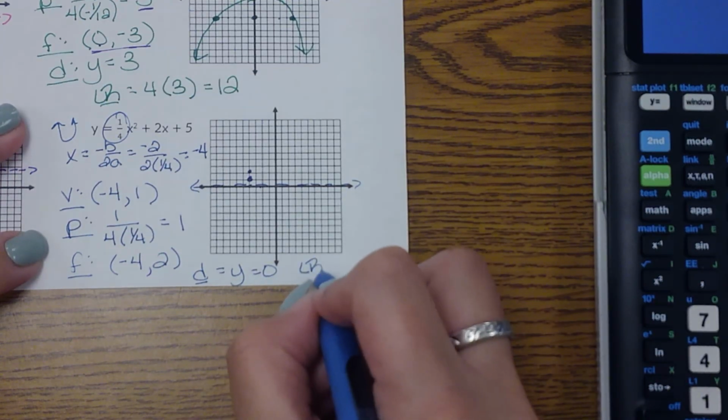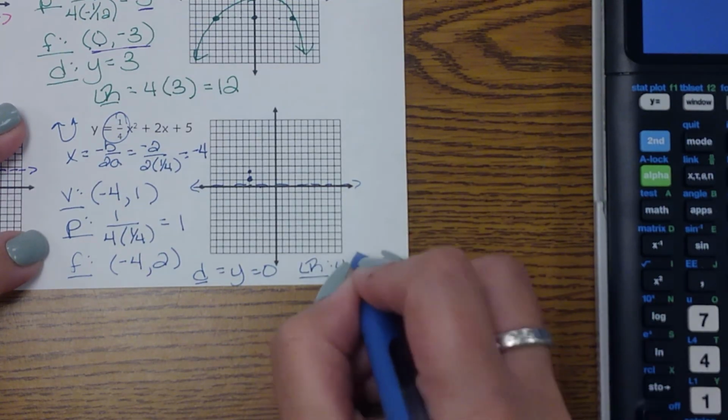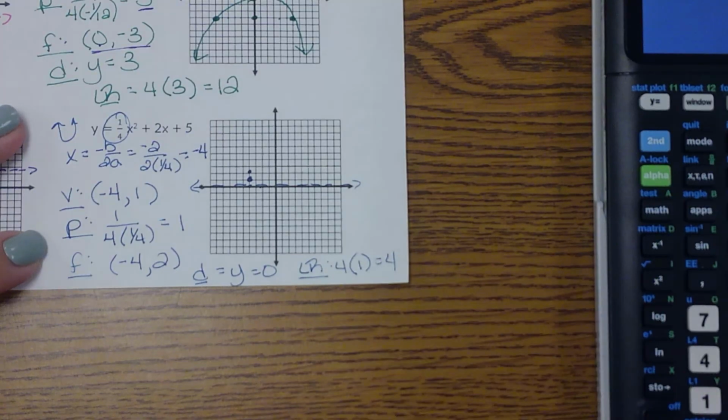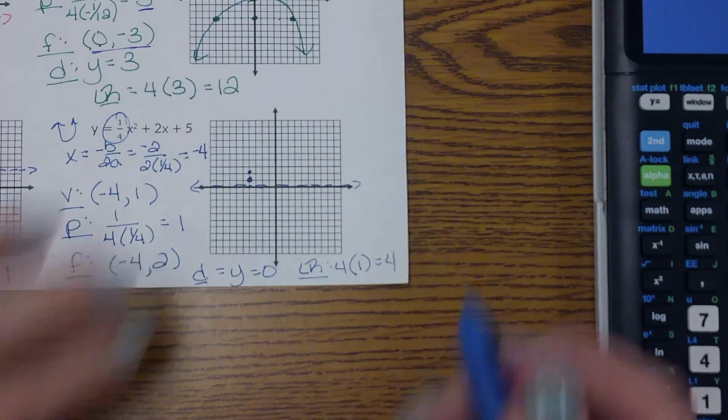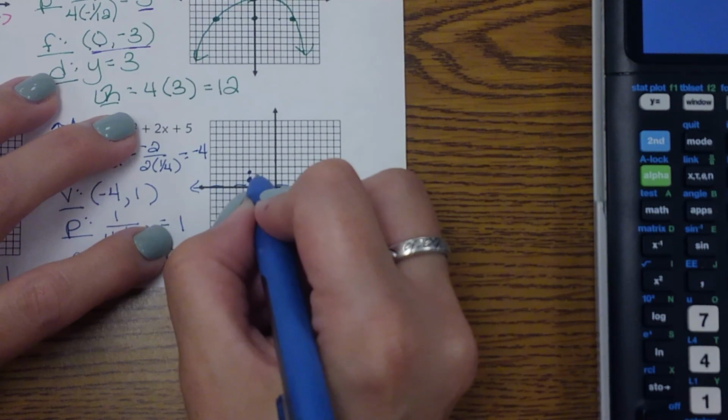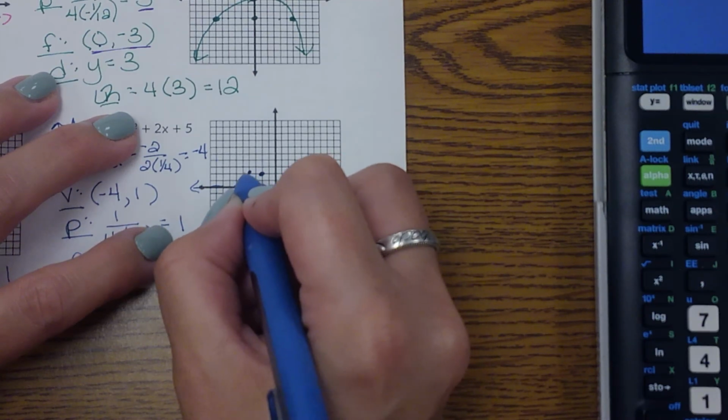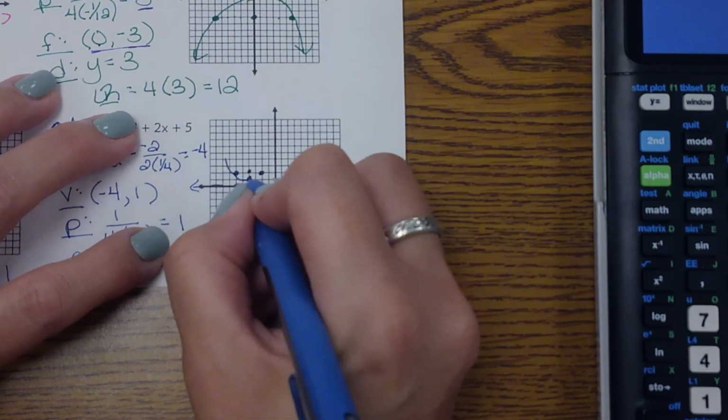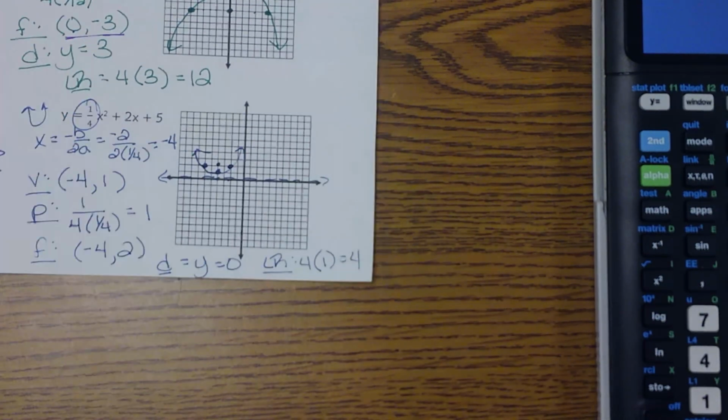So the only other thing we got to find is that LR length. 4 times your p-value. So 4 times 1 is 4. So half of that would be 2. So I'm going to go 2 in that direction and 2 in that direction. So that gives me my parabola.